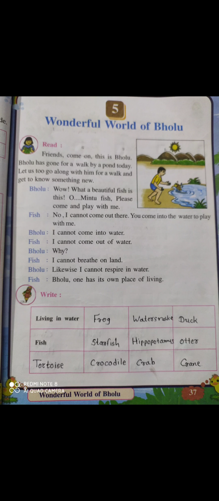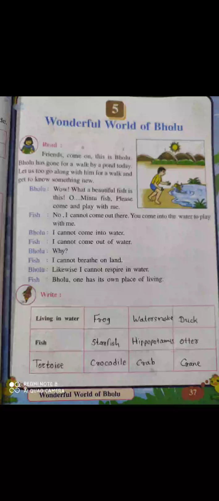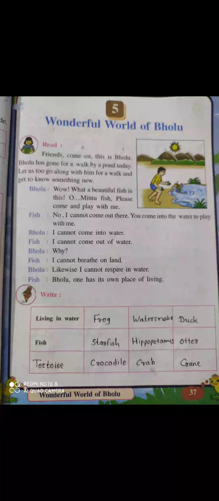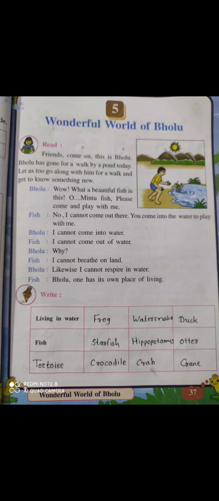Friends, come on, this is Bholu. Bholu has gone for a walk by a pond today. Today Bholu is going for a walk on a pond. He is going to visit a pond. Now, let us go along with him for a walk and get to know something new. Now let's see what Bholu says.